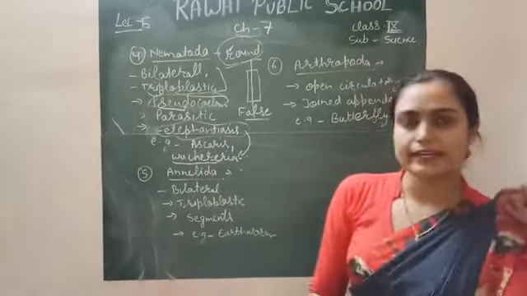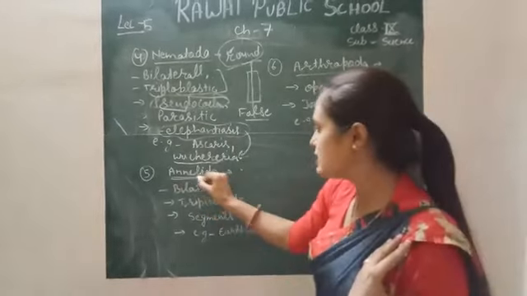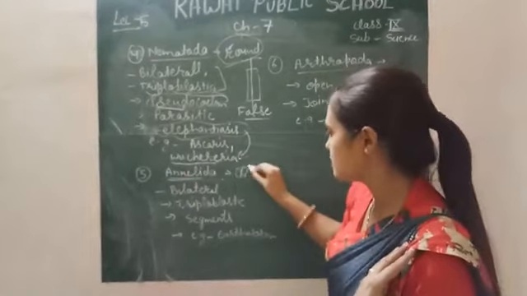Next is your Annelida. Annelida means rings like this.